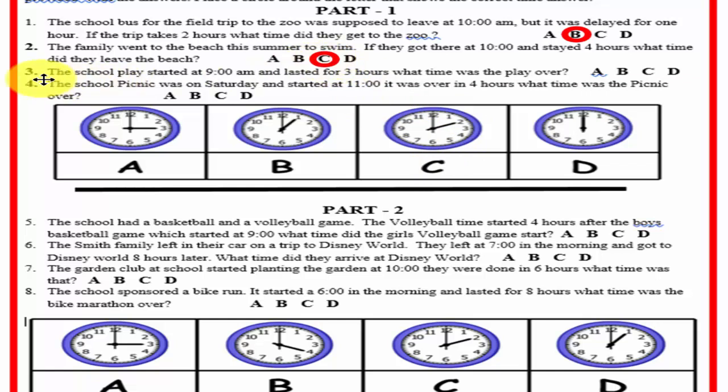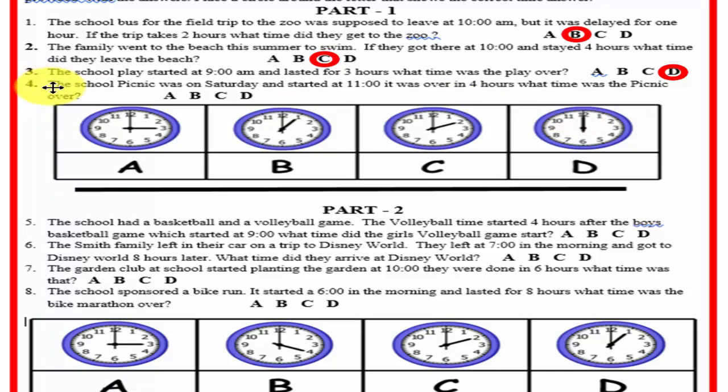Number 3. The school play started at 9 a.m. and lasted for 3 hours. What time was the play over? Well, the answer for this one should be D. How does that work out? Well, here it's 9 o'clock, right? And we have 1, 2, 3. So it's over at noon.